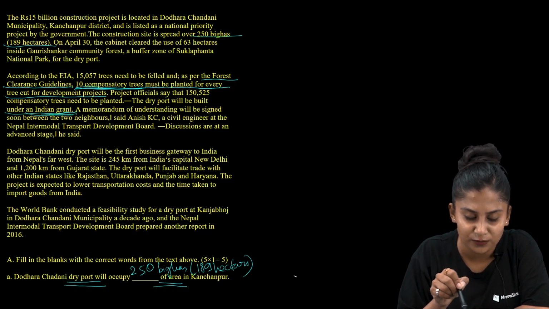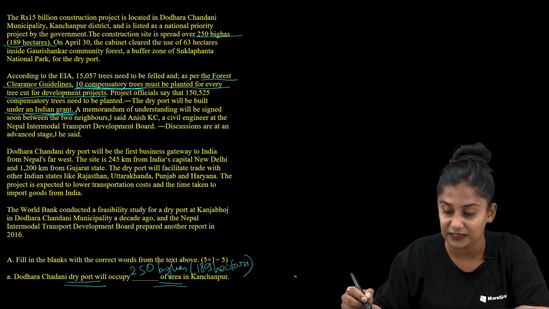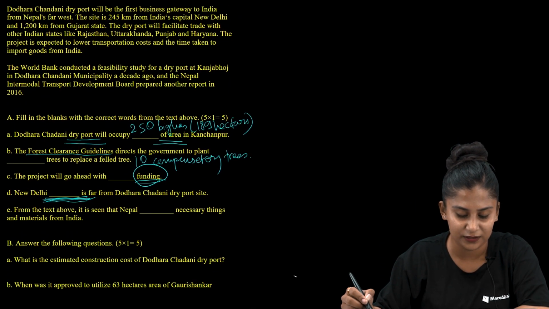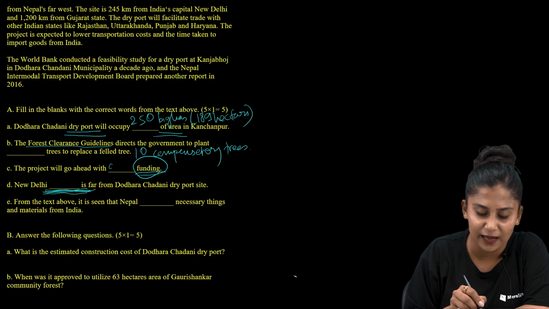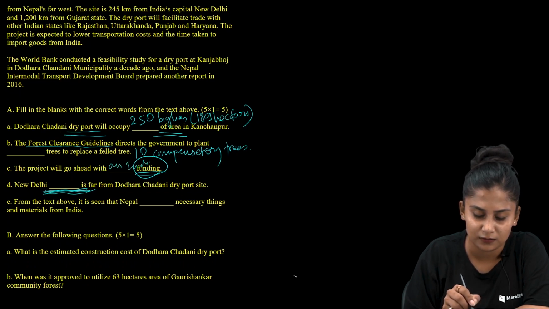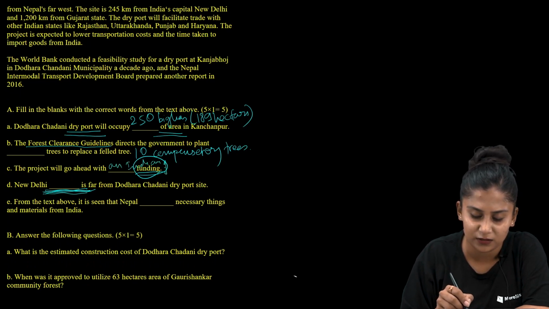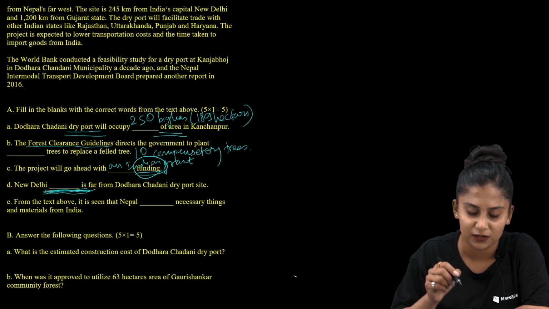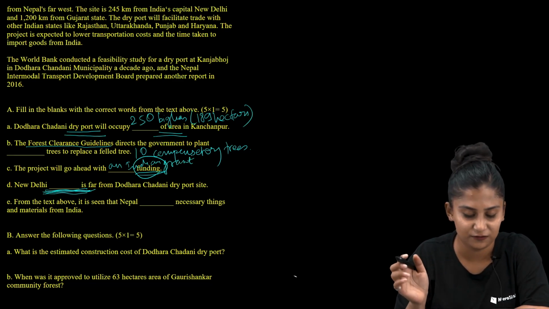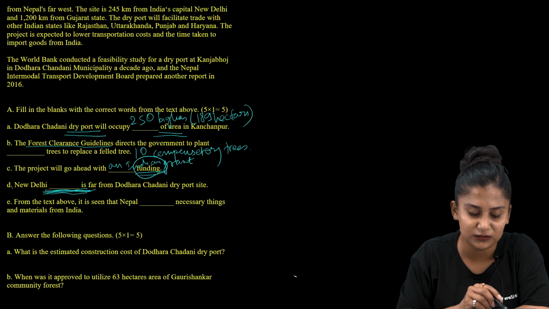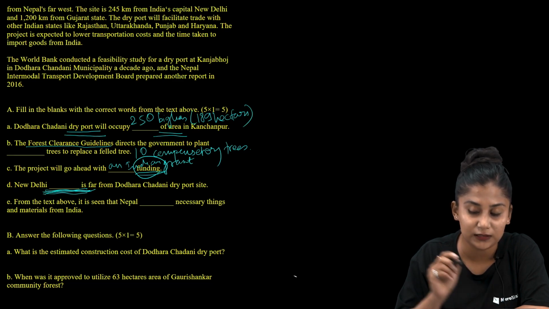This line reads, the dry port will be built under an Indian grant. So of course our correct answer here would be an Indian grant. You can either mention a grant or you can just leave it presenting only an Indian itself. Now let us move to question number D, and we are supposed to search for the kilometer.